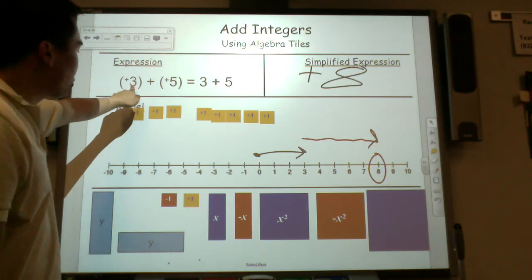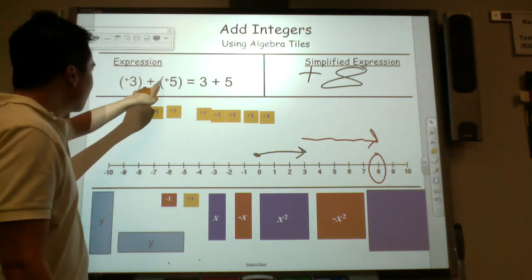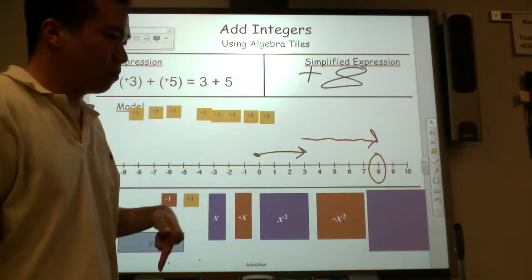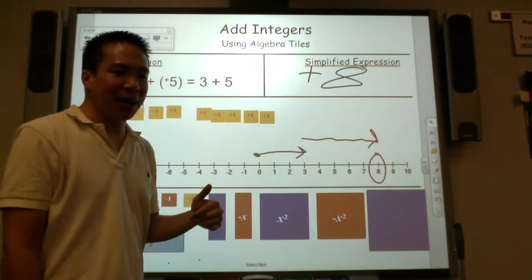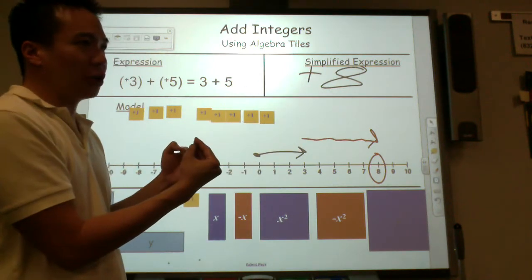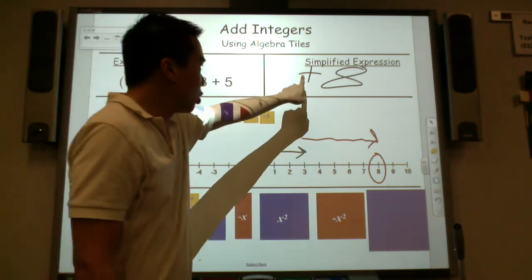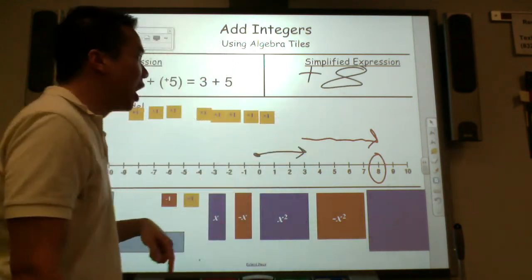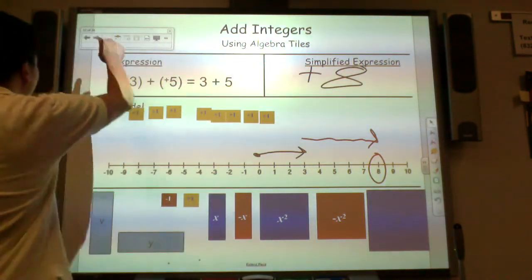So you started with 3 good players on your team. Yay. You put 5 more good players on your team. Better players. How will you rate that team now as a coach? If I started with 3 good players and I put 5 more good players on a team, that team's going to be great. By how many? Great by 8. Positive 8. So we have 8 good players, positive 8.